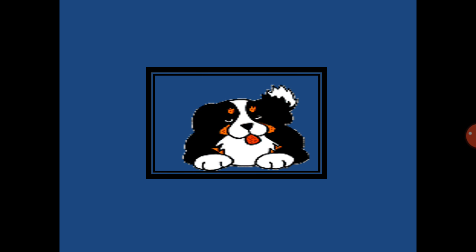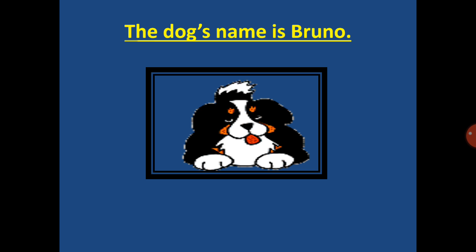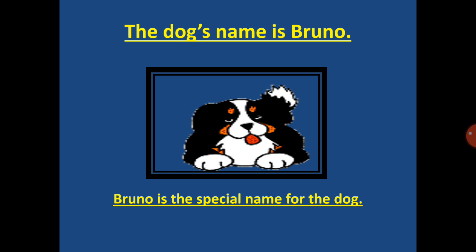Now let's see the third example. Now this is a dog. Now the dog's name is Bruno. Now the name of the dog is given here. That is Bruno. So here Bruno is the special name for the dog. So Bruno is a proper noun and you can see that B is capital. So a proper noun always begins with a capital letter. Understood?